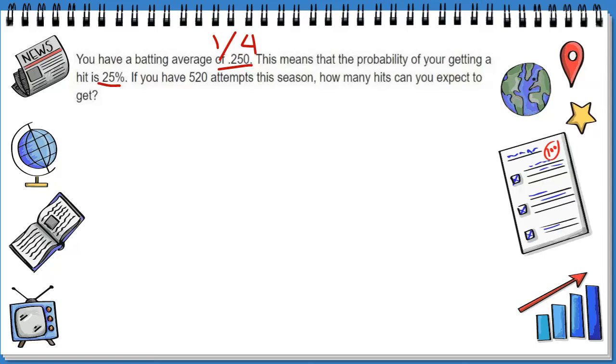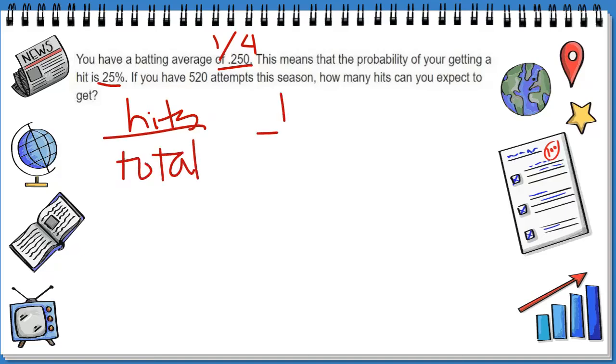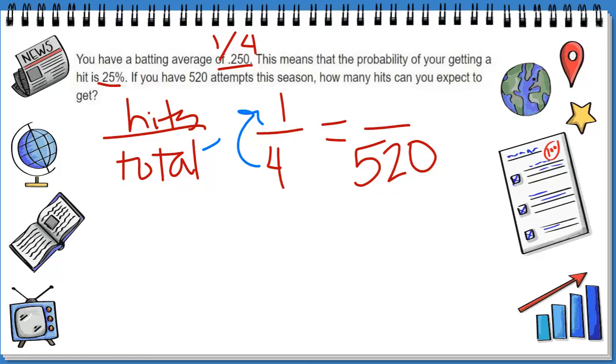So if I write my word ratio, that's hits out of my total. And I know that the probability that I get a hit is 1 out of the total 4. But they told me I had a total of 520 attempts this season, so 520 will go in my denominator. And again, I'm seeing I have a multiplicative way to get from 4 to 1. I can divide by 4.